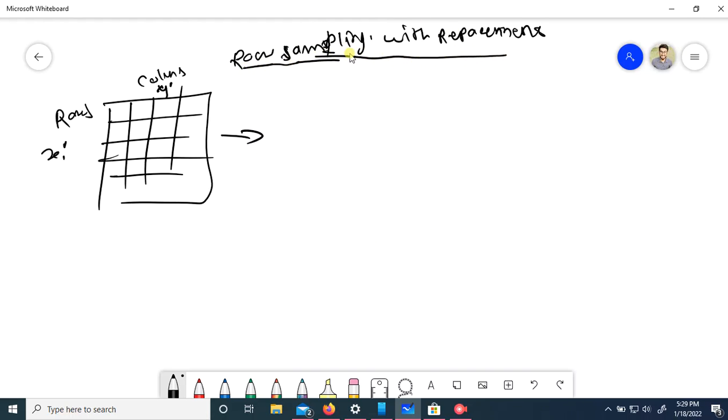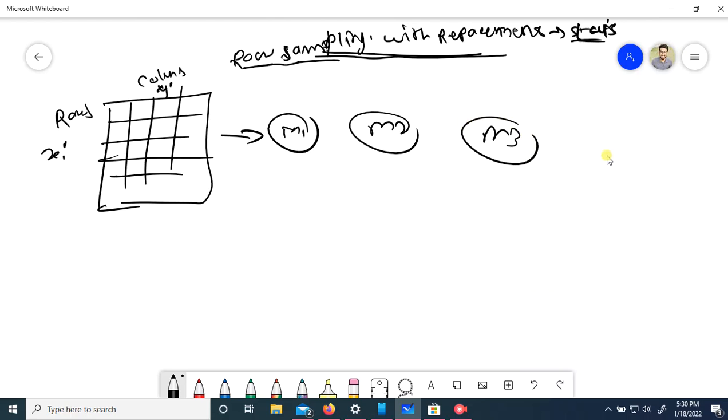You may have heard of the term row sampling or sampling with replacement in statistics. I will revisit that concept. Suppose this is my model 1, this is my model 2, this is my model 3, and this is my model n.